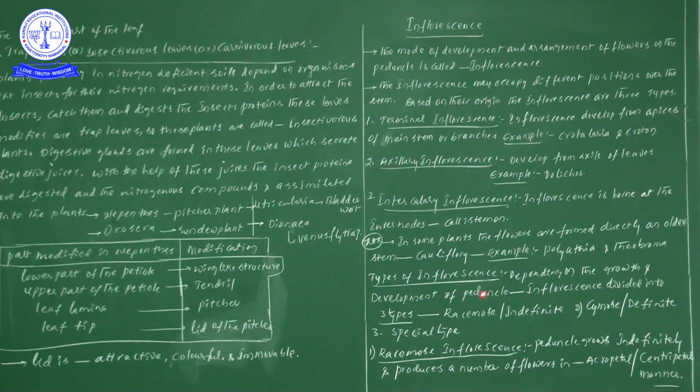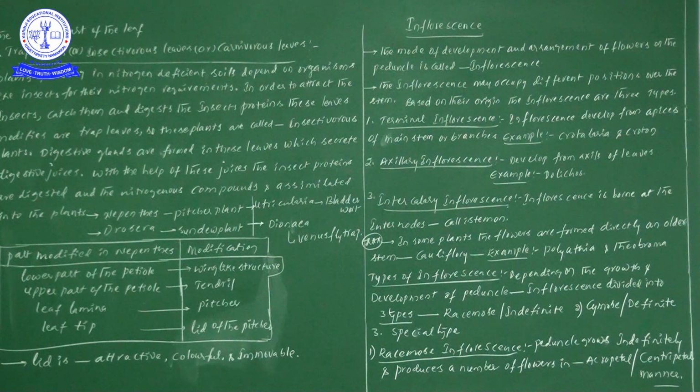Now, types of inflorescence. Depending on the growth and development of the peduncle, which, as I already told you, is the stalk of inflorescence, inflorescence is divided into three types.